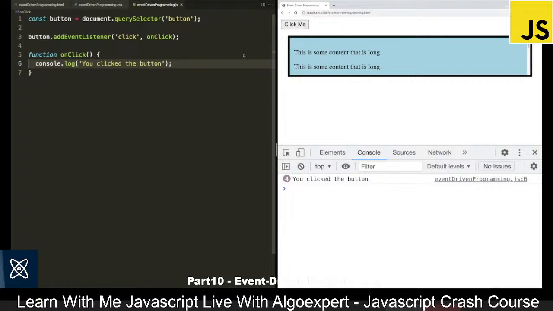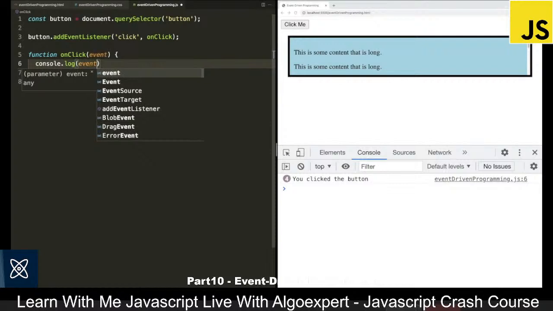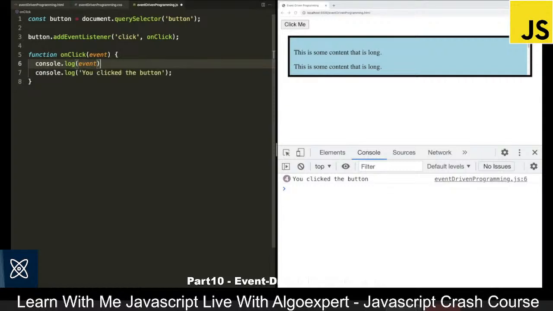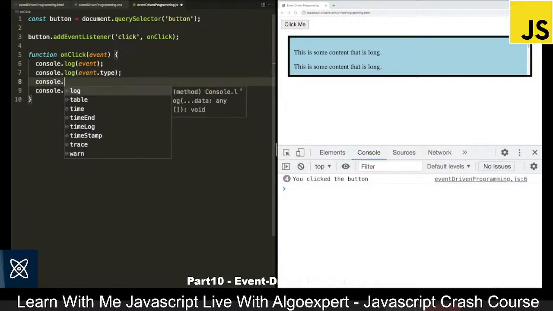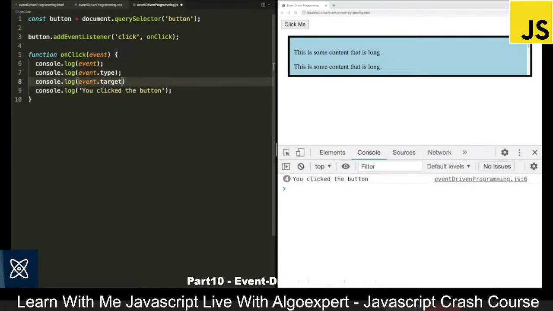And if we come back over to the code editor, inside of this onClick, we can also add a parameter. So I can say event. And then inside of the body, we could also console.log out this event. So the event is going to be an object that is passed in to every event listener. These can be a little bit different depending on what type of event you are listening to, but they have a few common properties that are pretty useful. So we can also do console.log of event.type, and let's also do console.log of event.target.